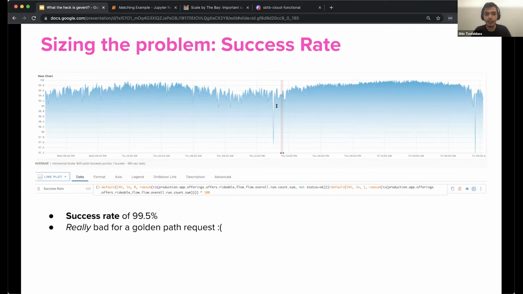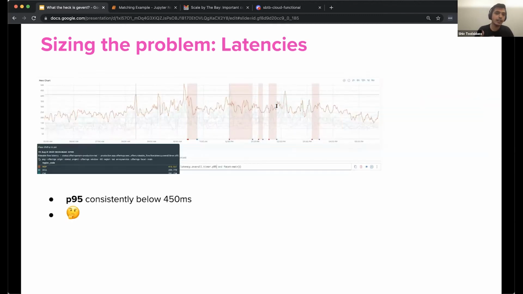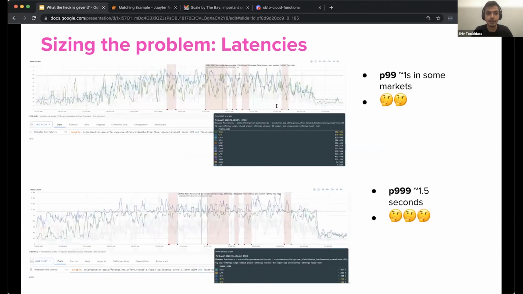According to our success rates, about 0.5% of requests were failing. 2.5 nines of reliability isn't great for one of the highest value user experiences in the Lyft app. The obvious suspect for these request failures was timeouts. And so we dug into our P95 latency graphs. We found these metrics to be consistently below 450 milliseconds in all of our markets, which wasn't so bad because it was below the configured timeout threshold of 500 milliseconds. However, our P99s in some markets were as bad as 1 second, which was twice our P95 latency. And our P999s were an astonishing 1.5 seconds, which was 3x our P95 latency.